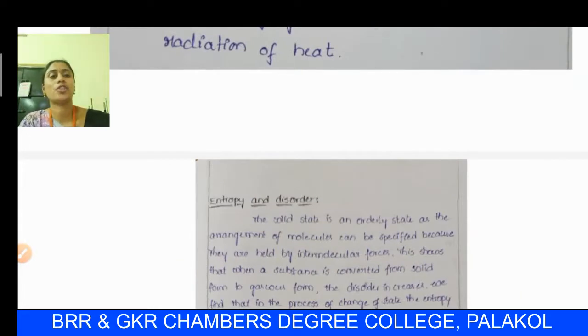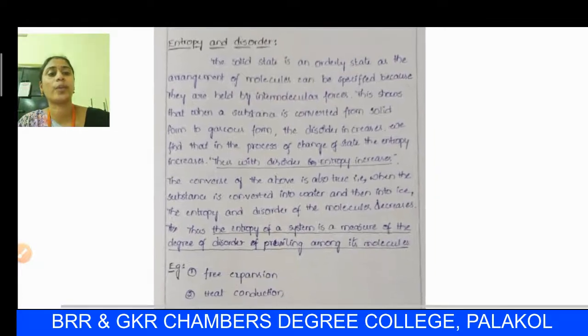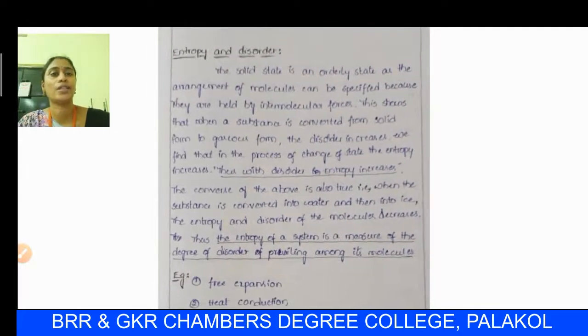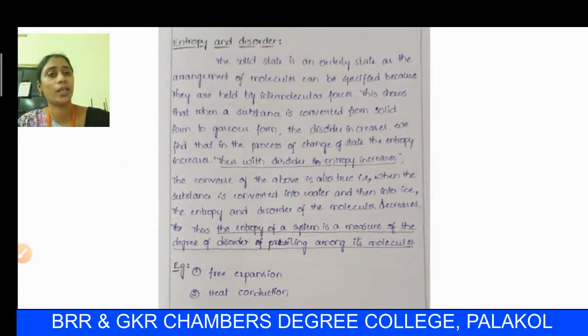Then our next topic is entropy and disorder. This entropy and disorder can be explained theoretically by considering the states of matter. The solid state is an orderly state, because solids have molecules condensed closely, hence it is an orderly state.